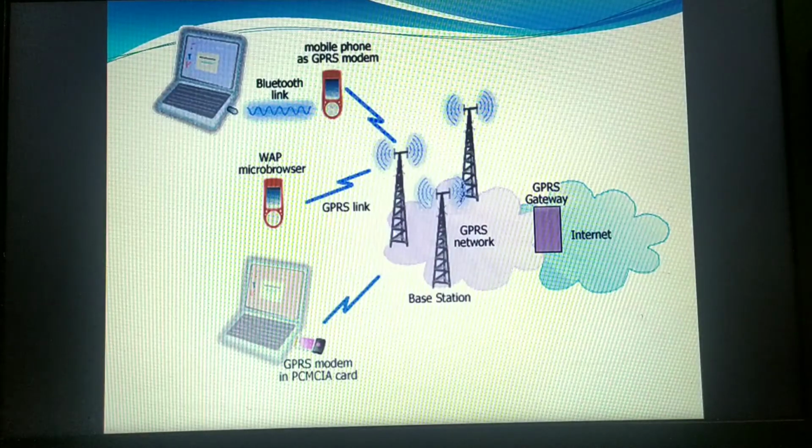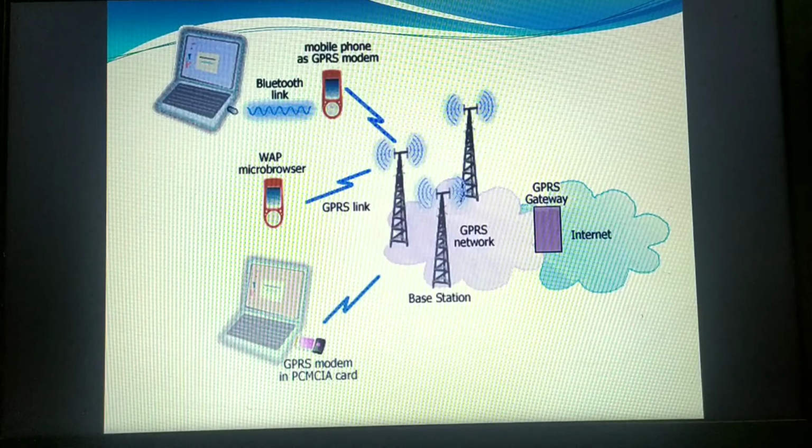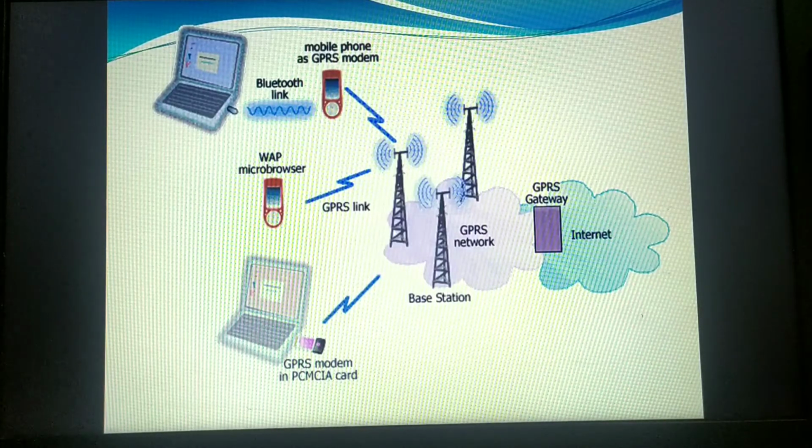Only if I download, use a service over the GPRS network, or access the internet for browsing, surfing or chatting, if I perform any activity using the internet, then only I'll be charged. That is why one benefit GPRS gives is always on, always connected.